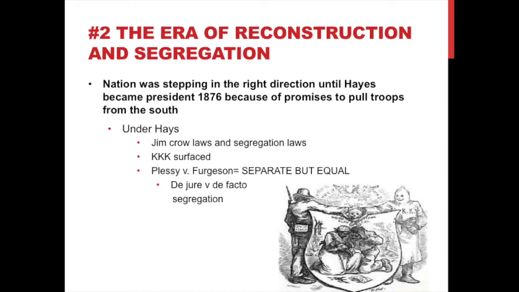The KKK also surfaced to penalize blacks who retaliated, and the decision of Plessy v. Ferguson was enacted. This Supreme Court case allowed the blacks and whites to be segregated, but only if they were equal, thus it being de jure segregation, which is by law, versus de facto segregation being by nature.